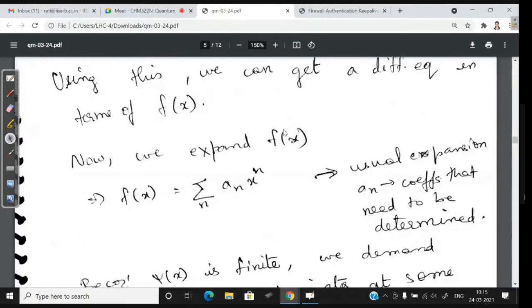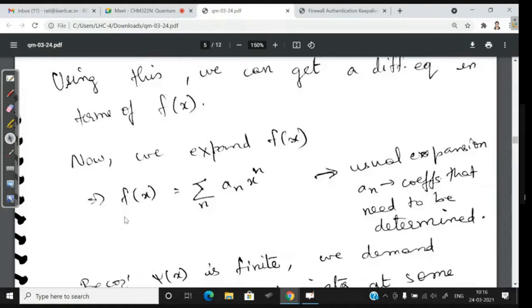Now, getting f of x is non-trivial. What people have done is expand f of x in terms of a series, something like a Taylor series, with a coefficient and then x power n. But obviously the wave function has to converge at infinity. It cannot be infinite at x equal to infinity; the wave function should always be finite no matter what the value of x is. That condition applies to f of x also, because f of x is part of the wave function psi of x.